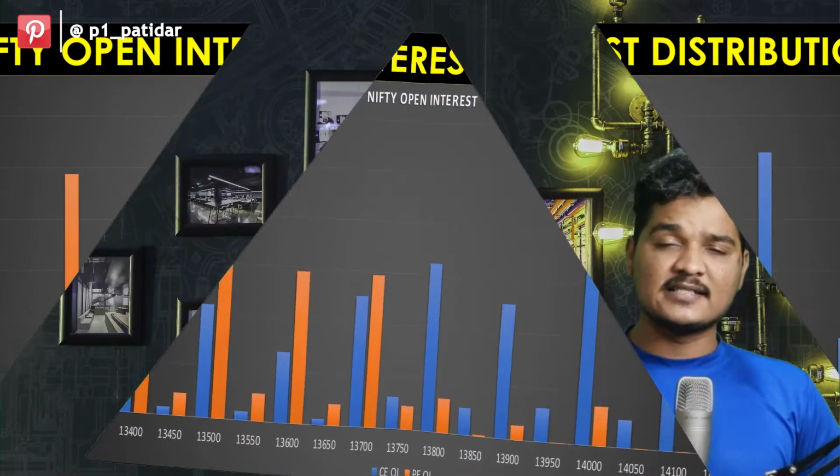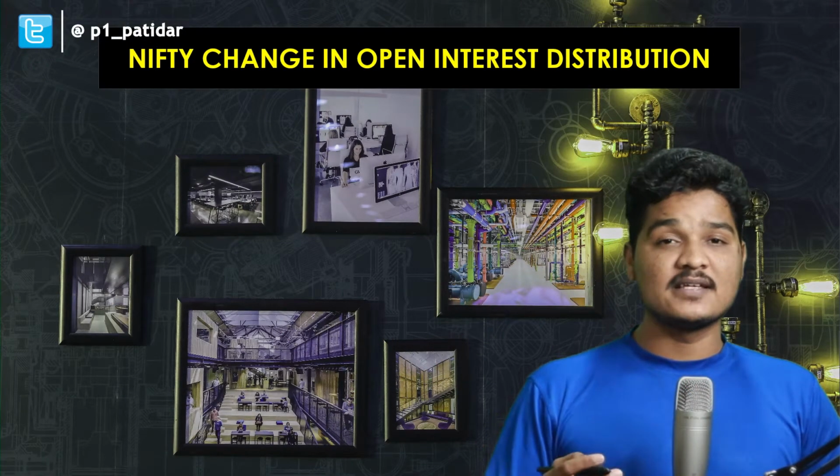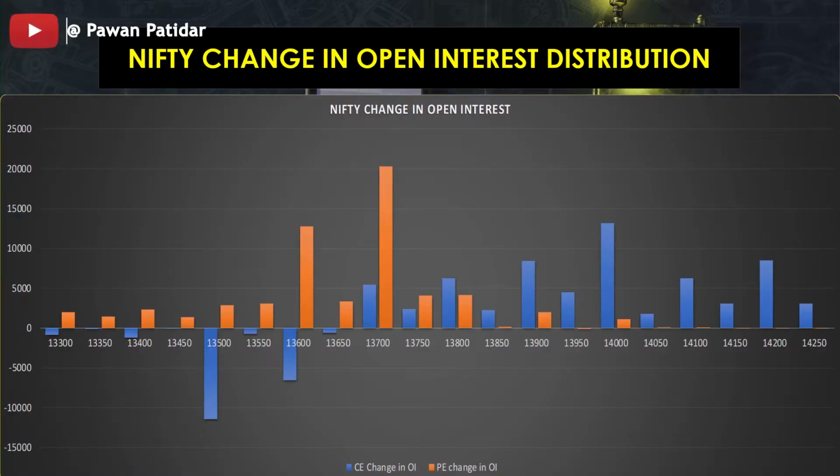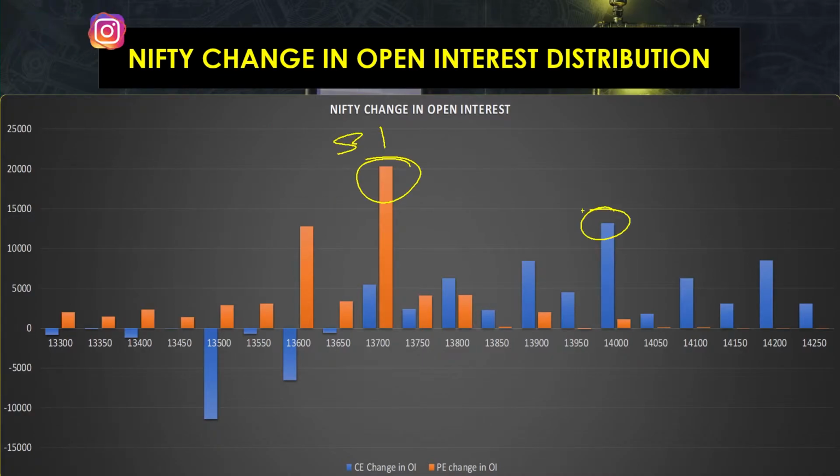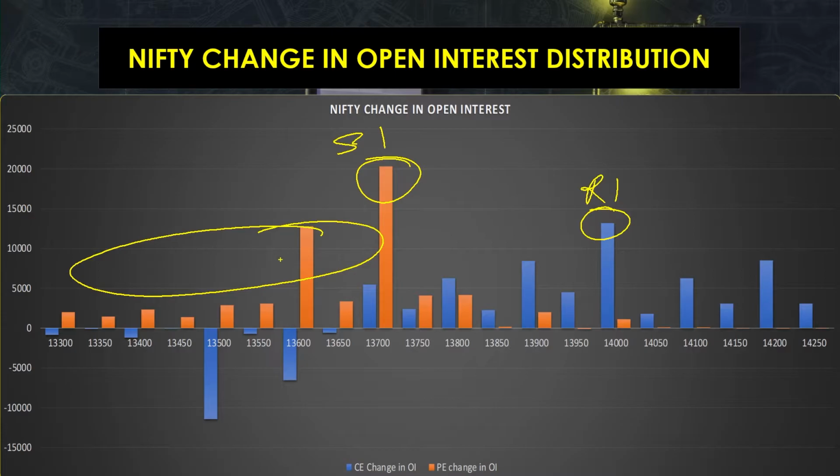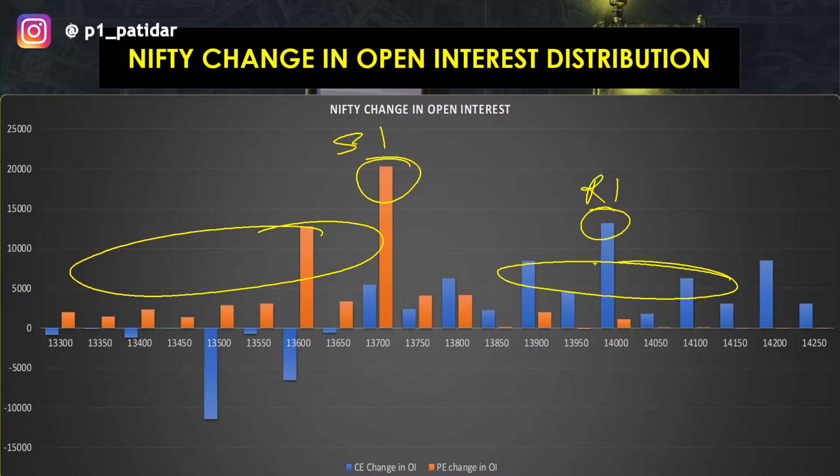Now let's do the analysis of change in open interest distribution. Here we can see today's picture, and it also indicates what is going to happen in the next trading session. If you see here, then support is at 13,700, and where is resistance? Resistance is at 14,000. So this is the support one, and this is the resistance also. In between this, today's market was trading. People are expecting that it will be trading in between this. And if you see clearly, there is almost similar pressure being built up from the call side and the put side as well. Right now there is no clear indication of where the market is going to go.